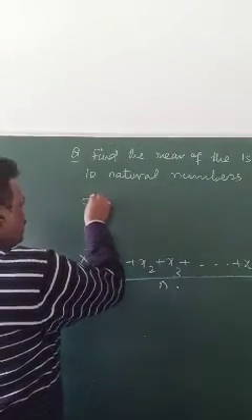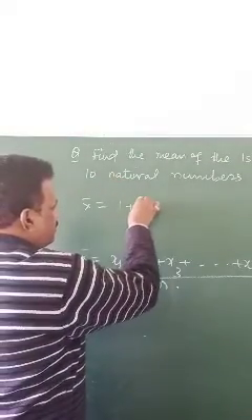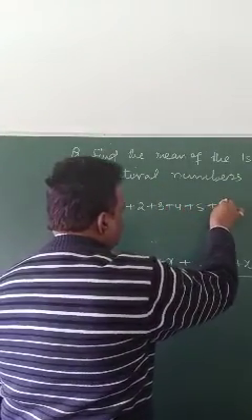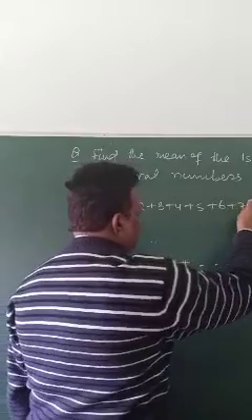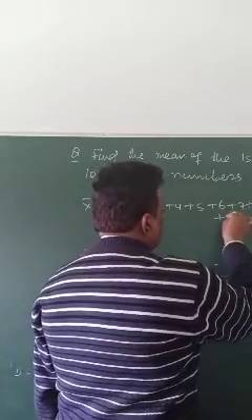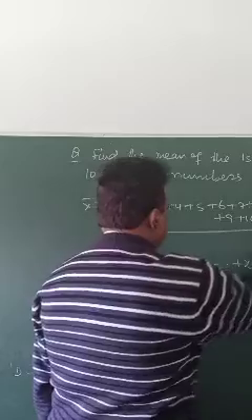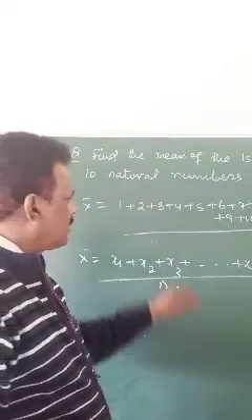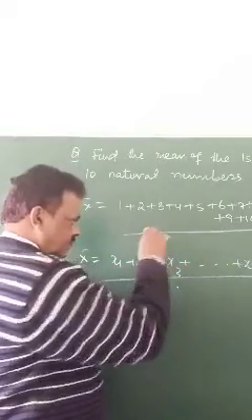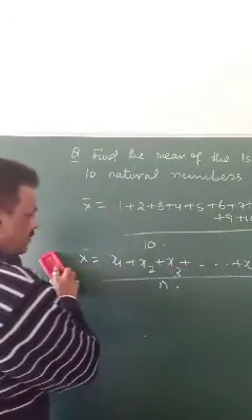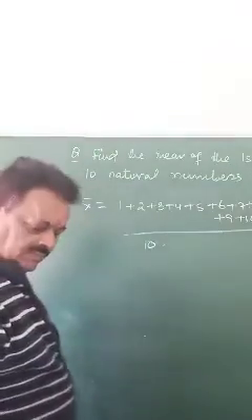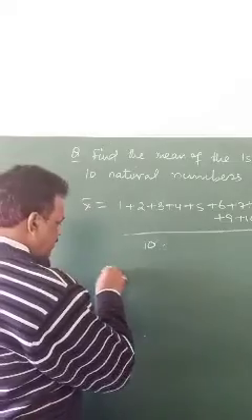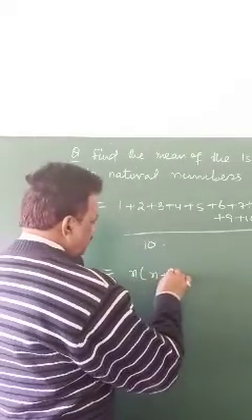So the mean will be of 10 natural numbers: 1, 2, 3, 4, 5, 6, 7, 8, 9, 10, divided by how many? 10 numbers. There is a formula you remember. The sum of the first n natural numbers is n into n plus 1 by 2.